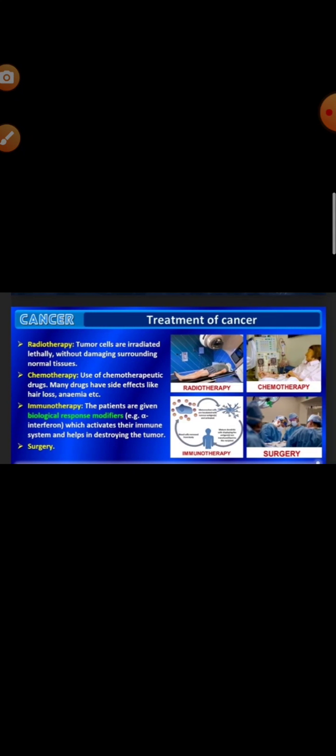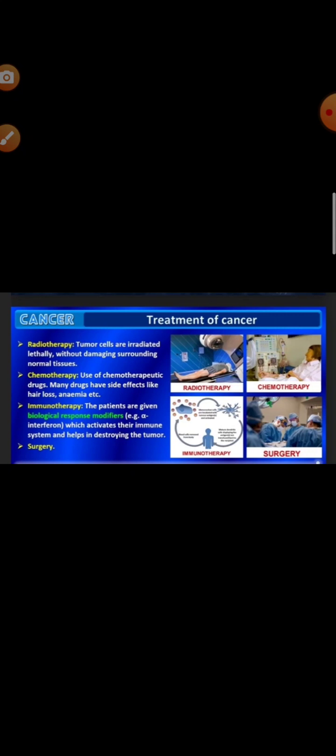Different antibodies are used, antibodies against cancer specific antigens, for detection of certain cancers. Molecular biology techniques are used to detect cancer related genes. So carcinogens should be avoided by this type of individuals. Next, treatment of cancer. The common approaches are surgery, radiation therapy, chemotherapy, and immunotherapy. In surgery, the tumor cells are removed to check the spread of cancerous cells.